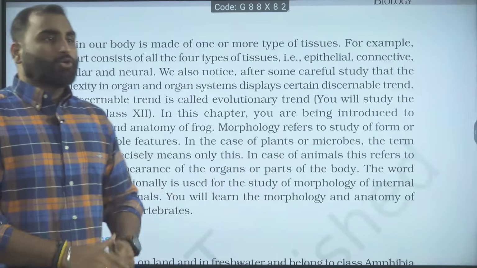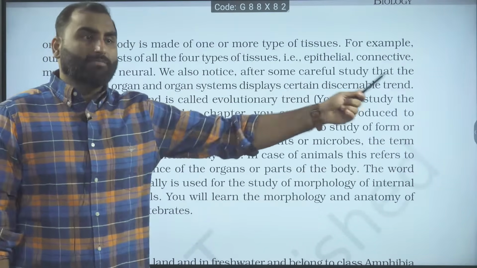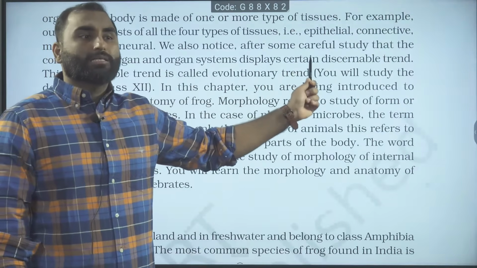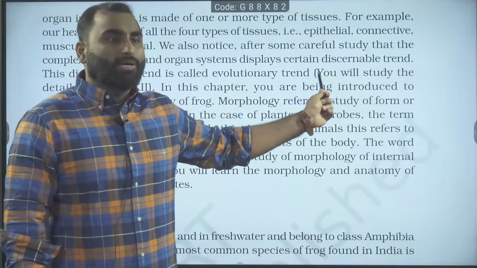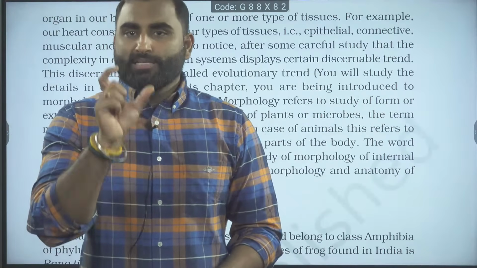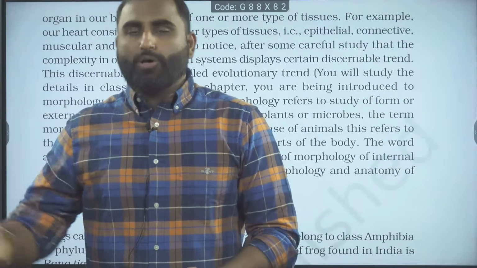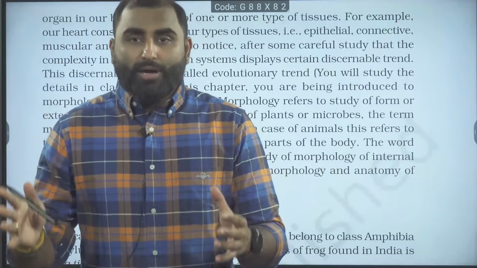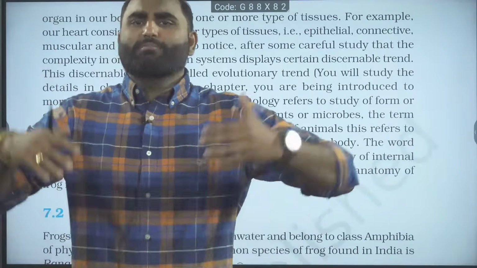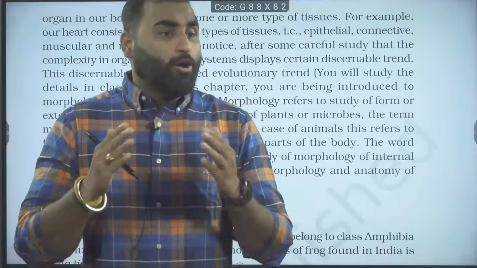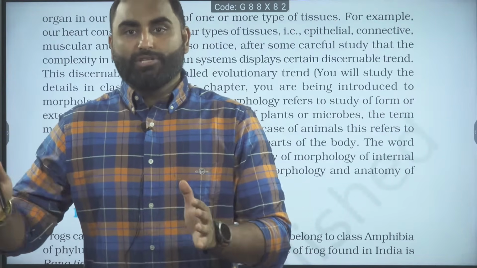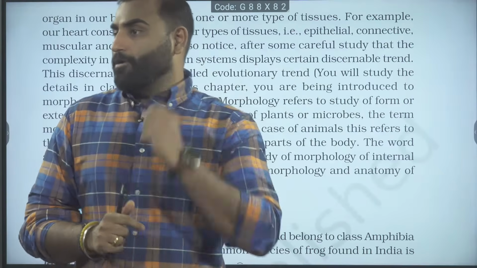Are we clear? So we also notice after some careful study that the complexity in organ and organ system displays a certain discernible trend. Now, what is the meaning of this discernible word here? Discernible means visible. So as you study from the lower organisms to higher organisms, you can see a clear visible trend that complexity is increasing. But why is the complexity increasing? Complexity is increasing to divide the functions for better division of labor and better performance.